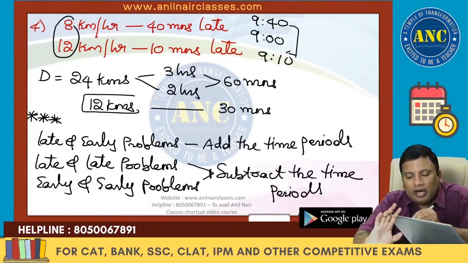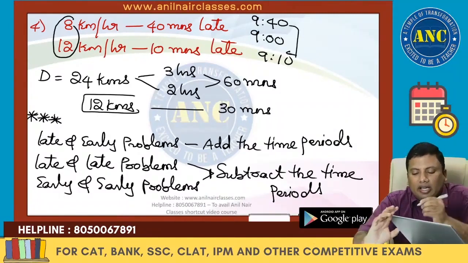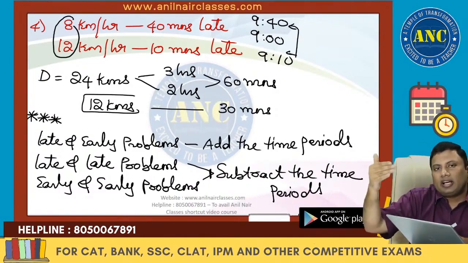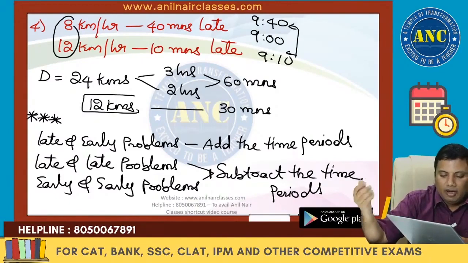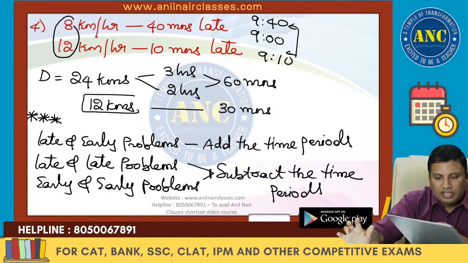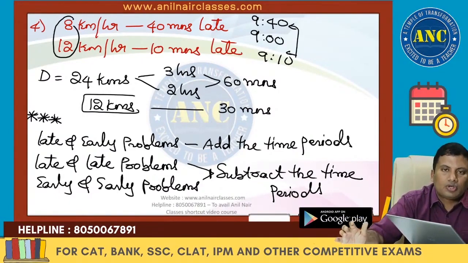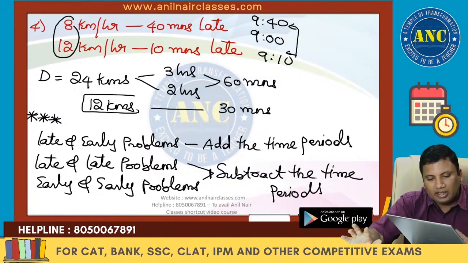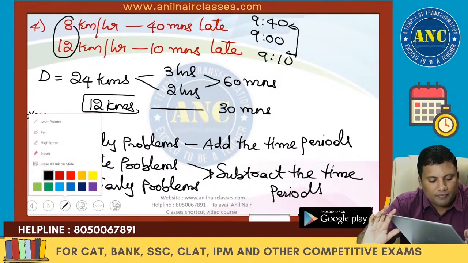Why are we subtracting? 9:10, 9:40, the gap will be 30 minutes. If it is 12 minutes ahead, 8 minutes behind, it will be 20 minutes. I hope this idea is clear. Close to 25 plus questions I will solve today using a single theme. Subtract the time periods.